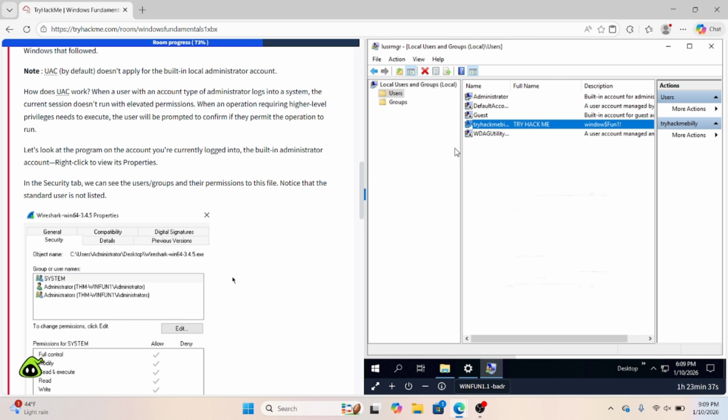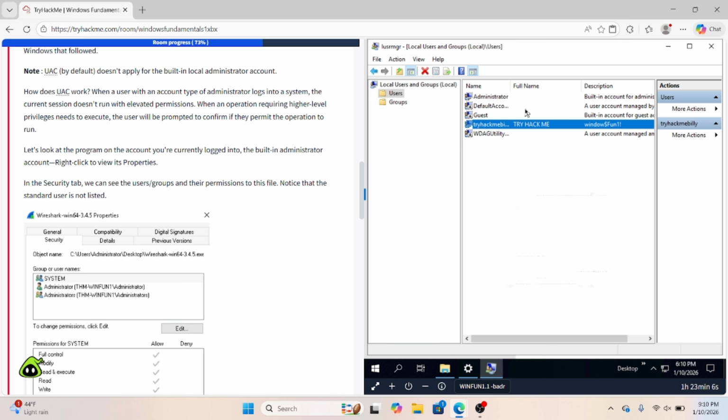And UAC, it is important to remember that it does not apply for the built-in local administrator accounts. And how does the UAC work? Whenever a user with an account type of administrator logs into a system, the current session doesn't run with elevated permissions. When an operating system requires higher level privileges to execute, the user will be prompted to confirm that they permit the operation to run.